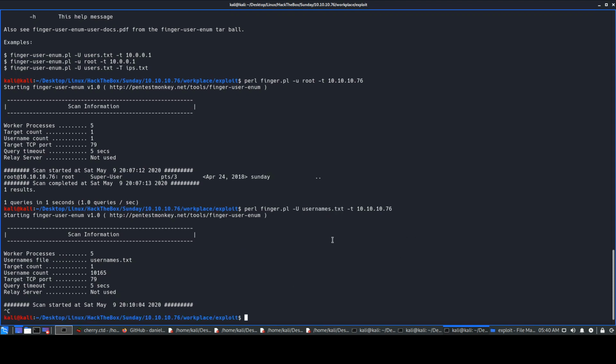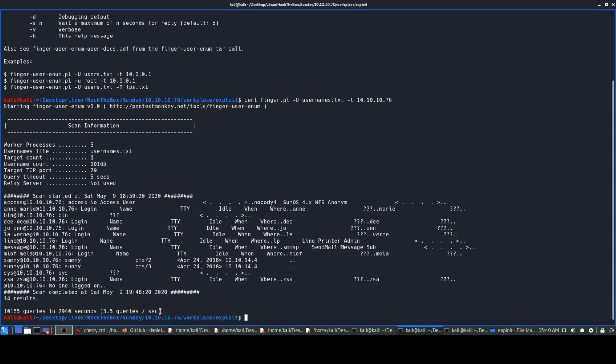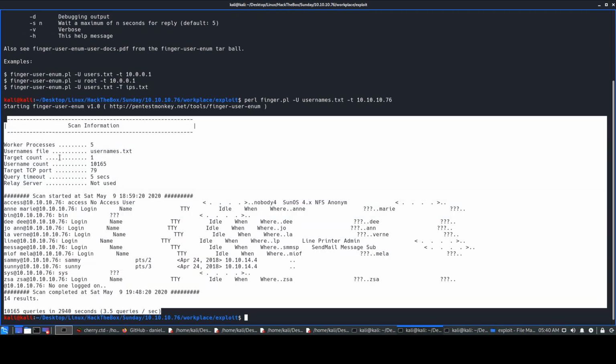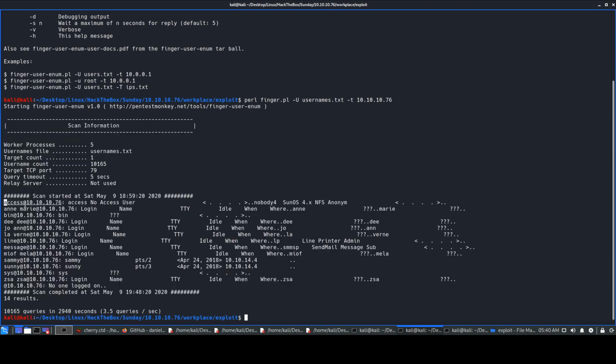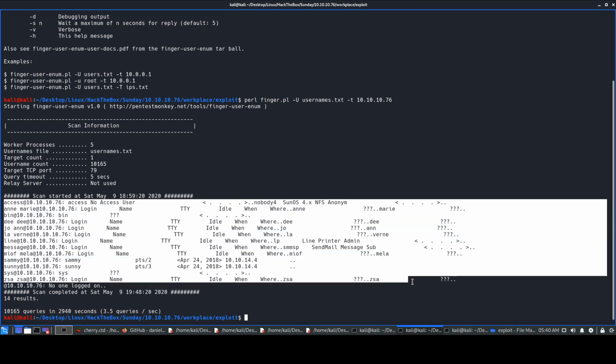I already did run this because this takes quite some time. If you see over here, this is the scan which I did run earlier, and we got some output like this. Access and everything, users are present. So we got something like this, and this is the information which we require.